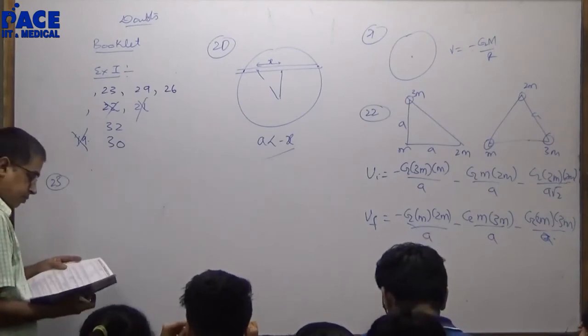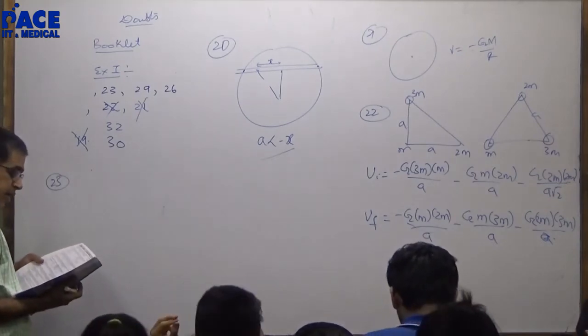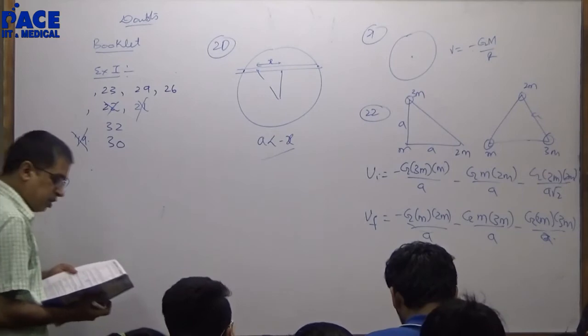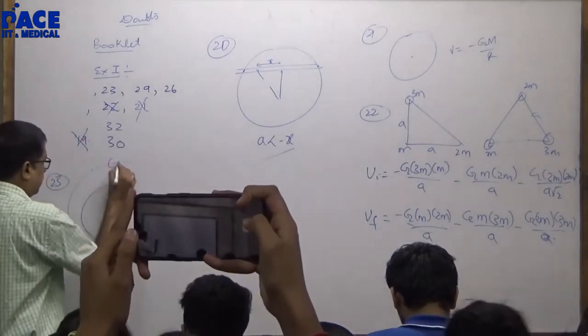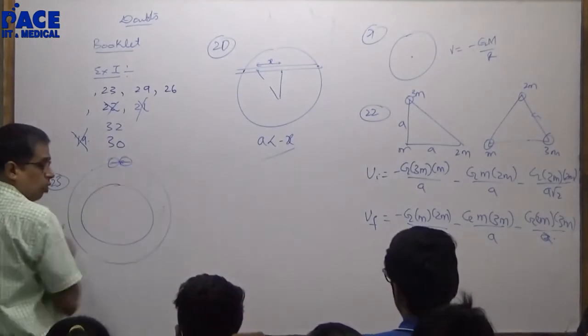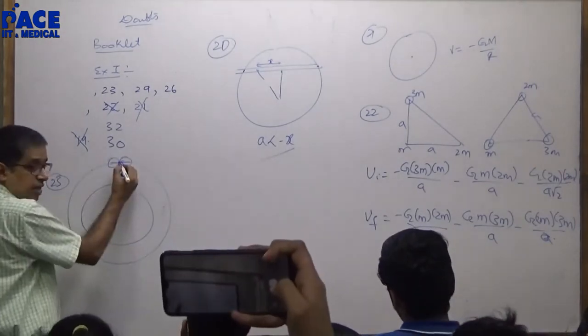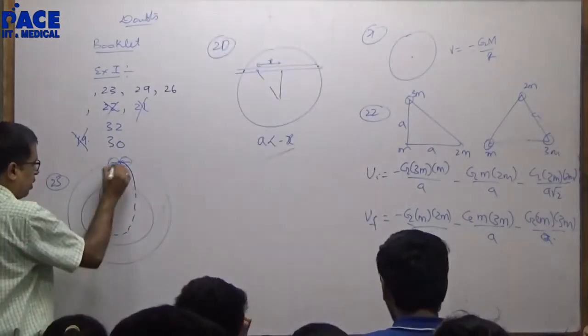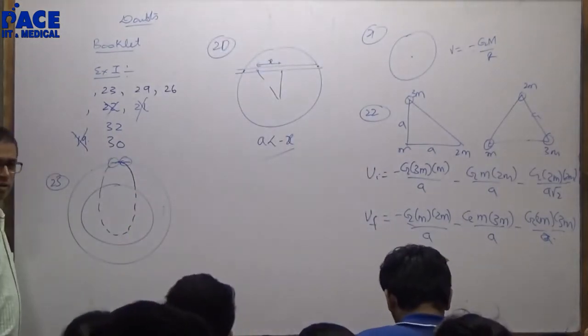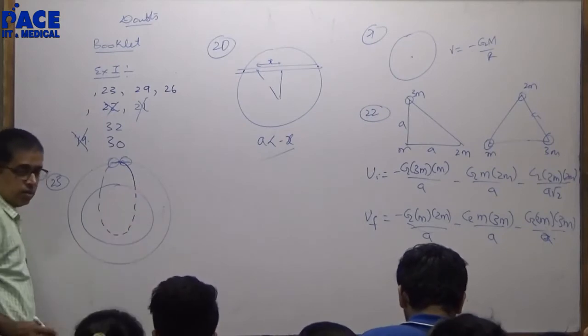23. Two satellites, circular orbit, opposite direction, inelastic collision. We explained this. If two satellites collide, their energy will decrease. Their energy decreases. It goes in an orbit like this. Have we explained this?